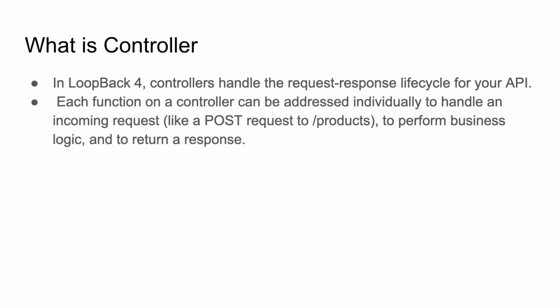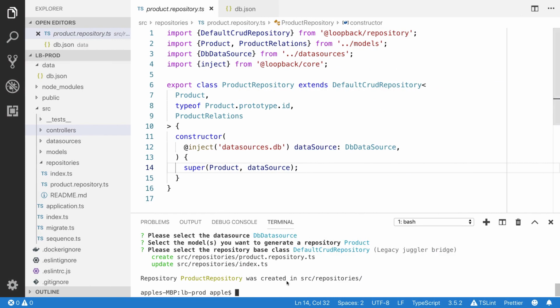Yes, each function on a controller can be individually used to handle an incoming request, like a post request. You can write some business logic inside your handler function and you can return a response. If the request has been successfully executed, then you can return a 200 response. We don't have any product controller. I'm going to show you how to create the product controller.